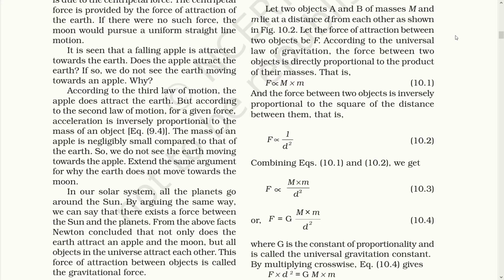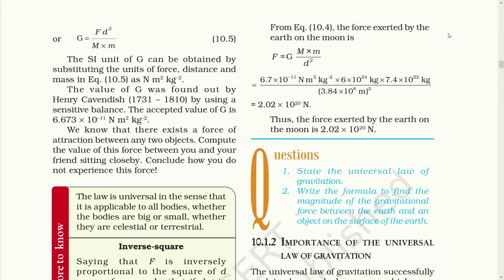Now let's combine both the equations to form a singular equation. Force varies as m into m upon d square, which will give us force is equal to G, where G is the universal constant which was calculated by Henry Cavendish, into m upon d square. Now let's cross multiply. So F into d square is equal to G m into m. Then you have to substitute m into m on the other hand side, which will get us G is equal to F d square upon m into m.